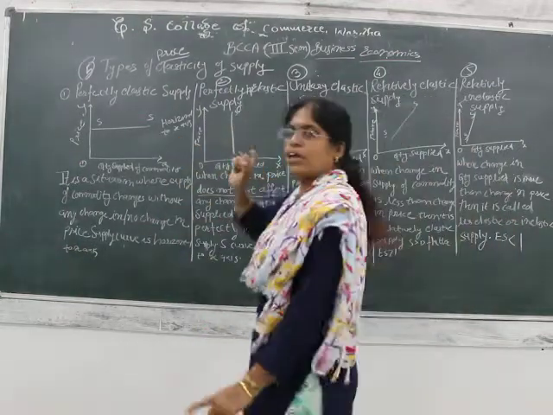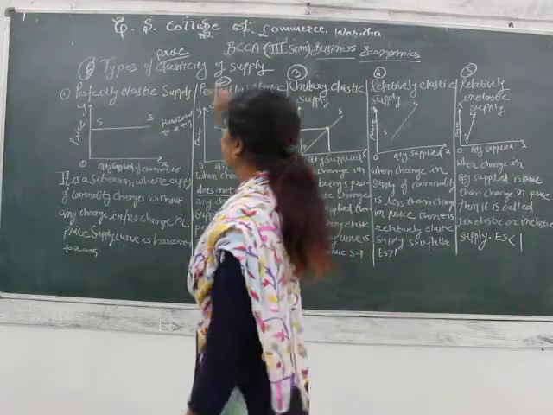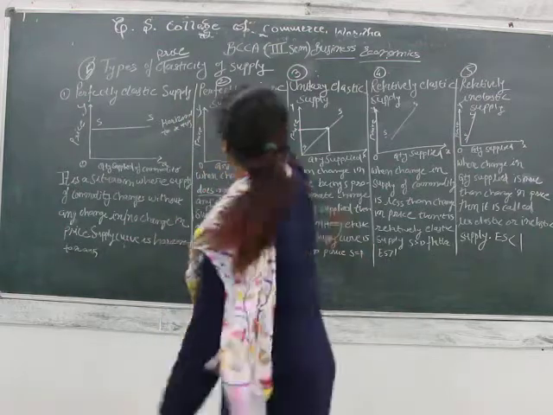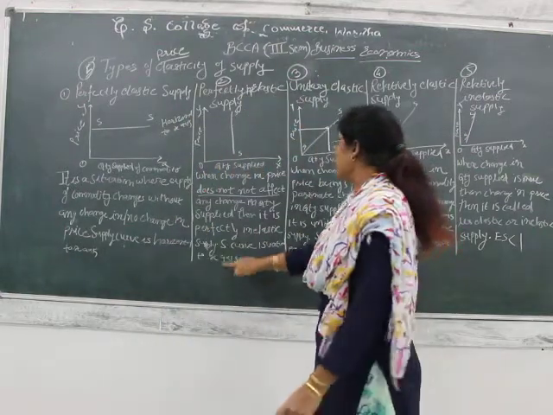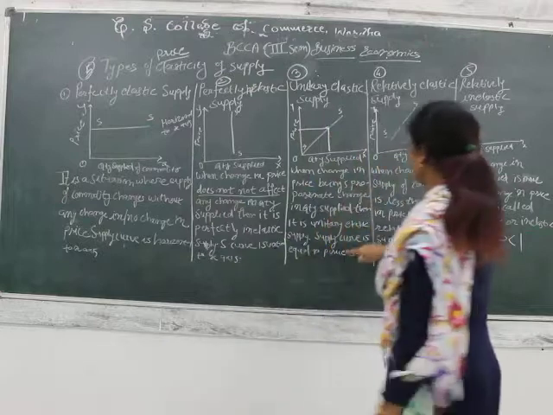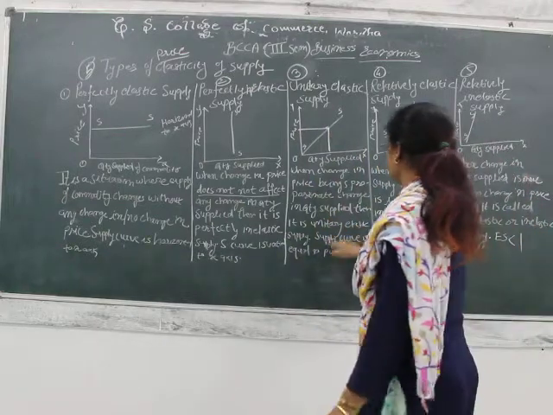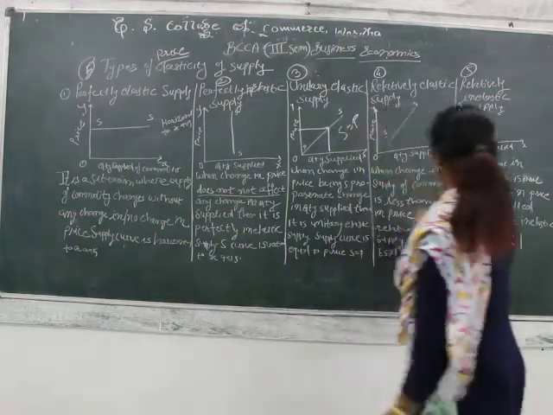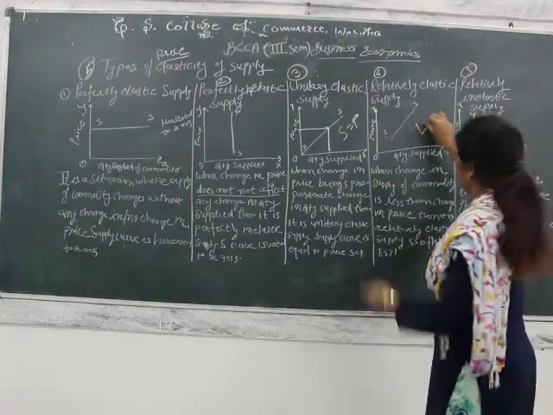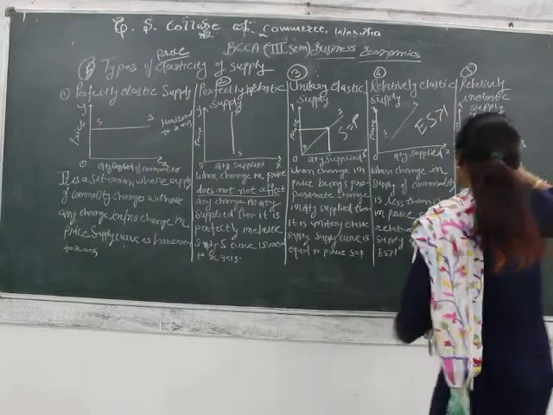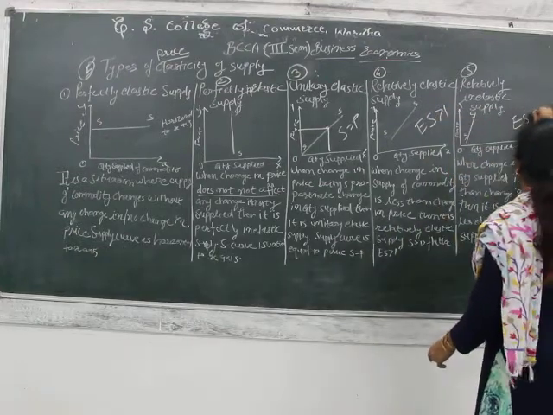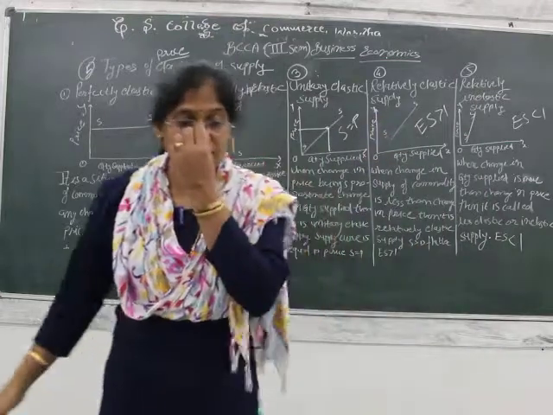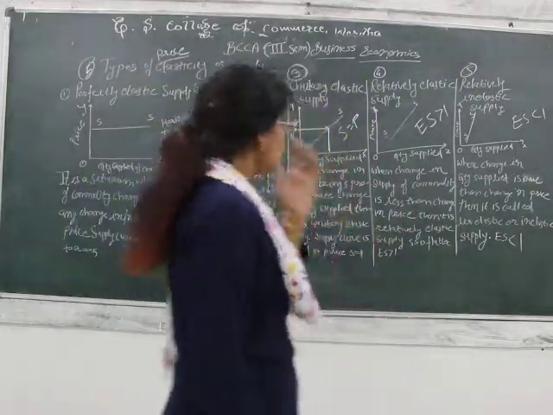How can you remember the different definitions? Perfectly elastic: horizontal to the x-axis. Perfectly inelastic: supply curve is vertical to the x-axis. Here you can remember with supply curve is equal to price, that is S is equal to price. Here elasticity of supply is less than 1, here elasticity of supply is more than 1. This is how you can remember the different points of elasticity of supply.